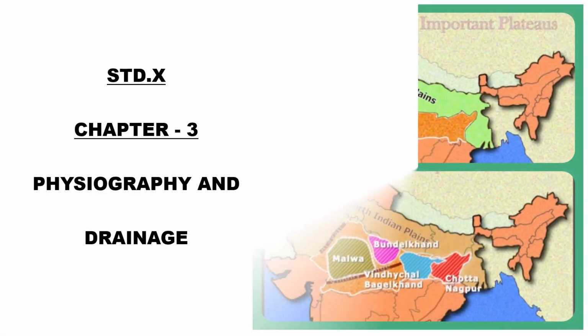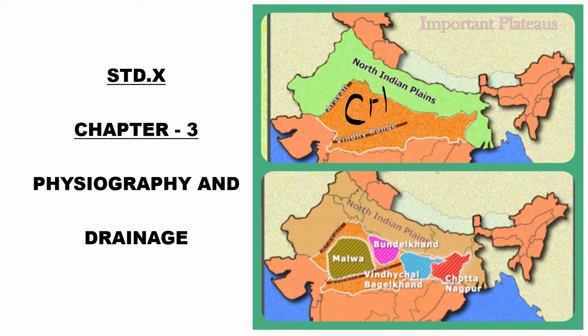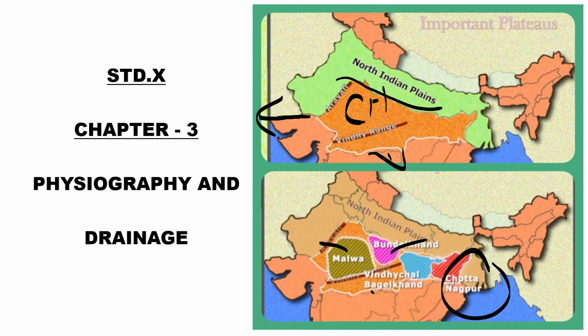The Central Highlands. The Central Highland is flanked by North Indian Plain to the north, Aravallis to the west, and Vindhya Range to the south. The Central Highland is made up of Malwa Plateau, Bundelkhand Plateau, Vindhyachal Plateau, and Chota Nagpur Plateau.